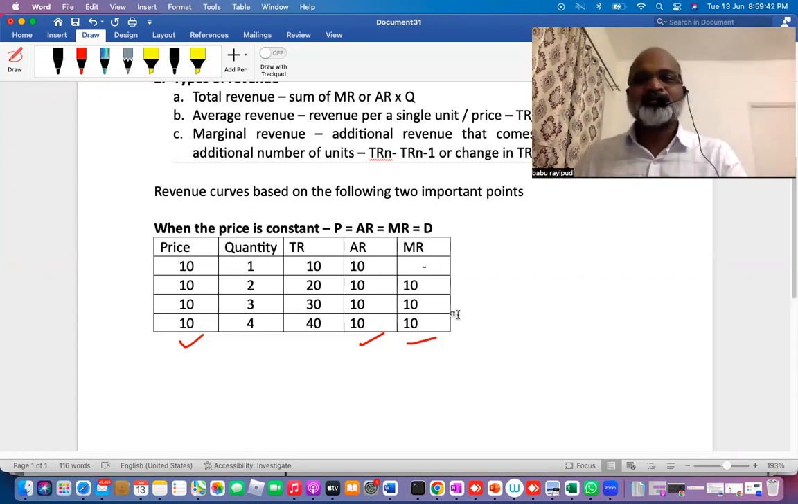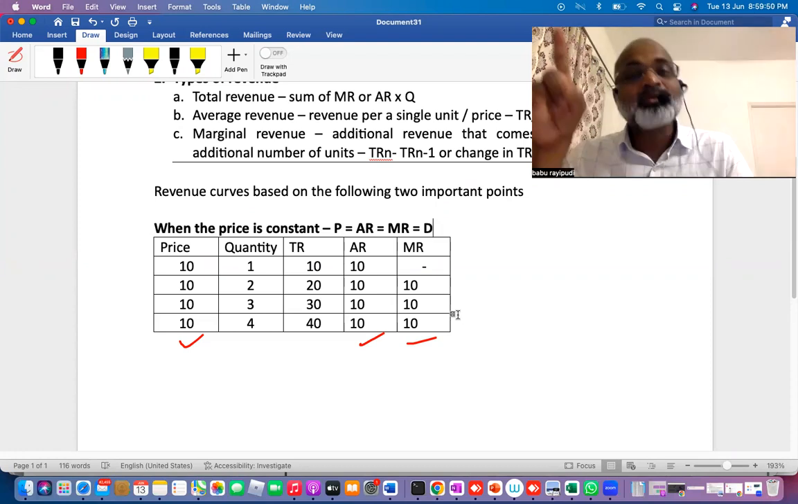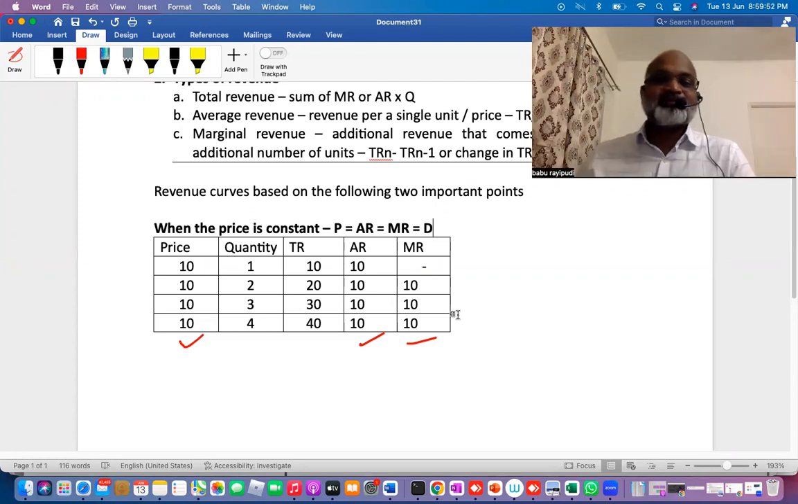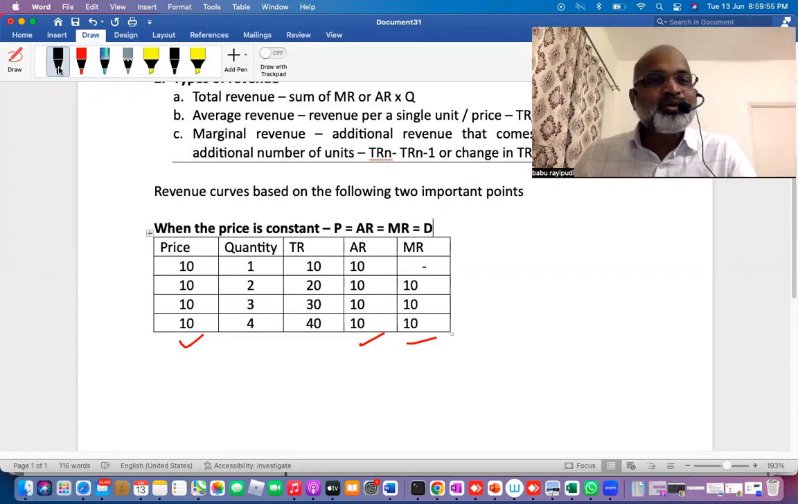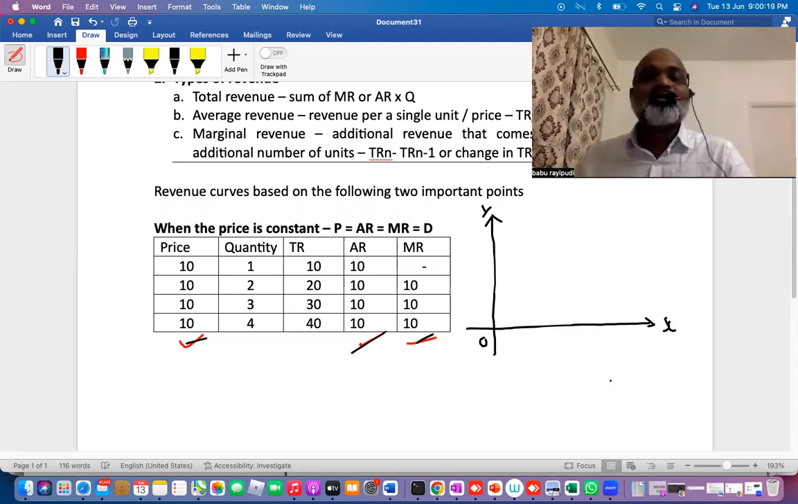When the price is constant, price is equivalent to AR, average revenue, and that is also equivalent to marginal revenue, and also equal to demand. Clear? Now in such a case, how do you find revenue curves? In this, 10 is the price, AR is also 10, MR is also 10. So if you take the graph, understand carefully, on the vertical axis, y-axis, I take price, and on the x-axis, I take quantity.